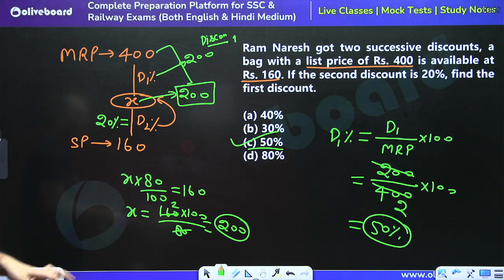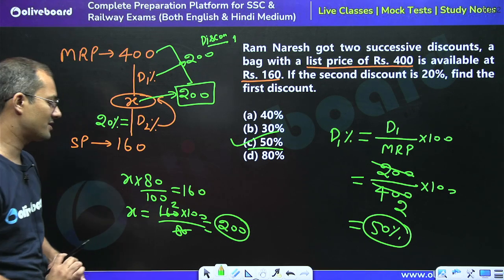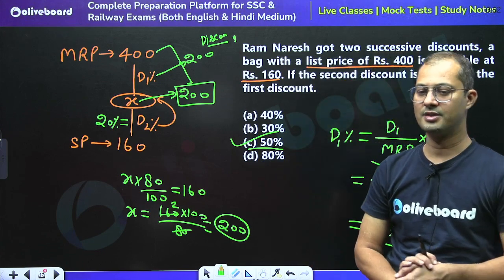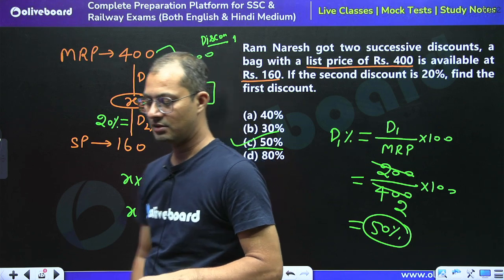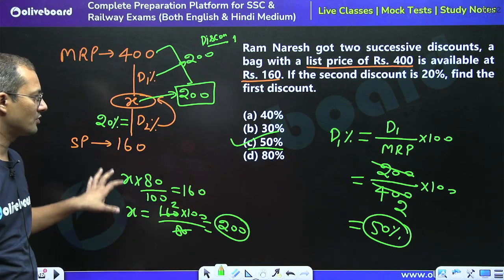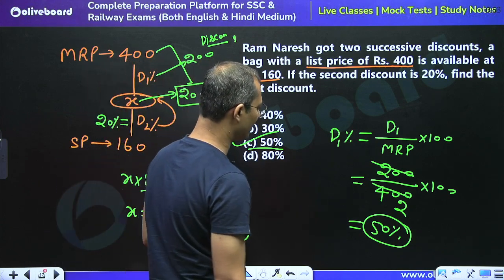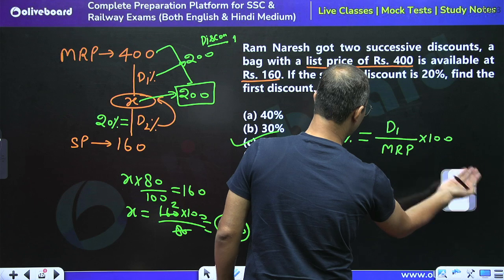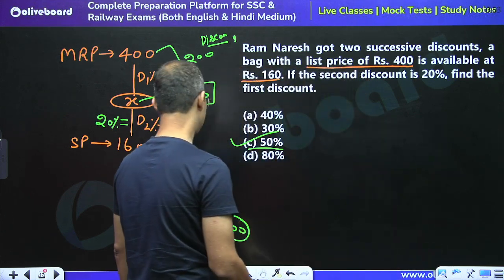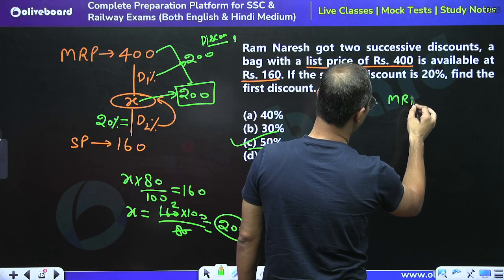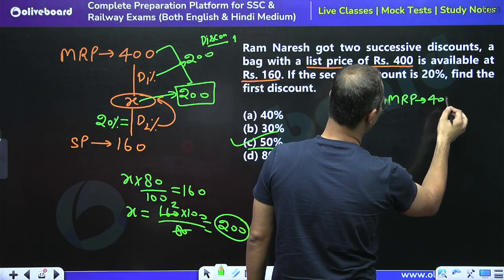So I hope this is clear to you all. This is the basic structure. By this we can solve this question, right? Or once we know this approach, we can directly calculate it. We can directly create the link. See how? We know that the MRP is how much? 400, right?